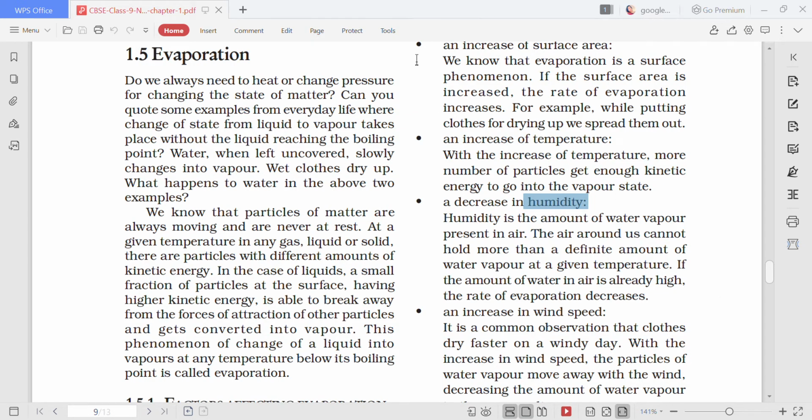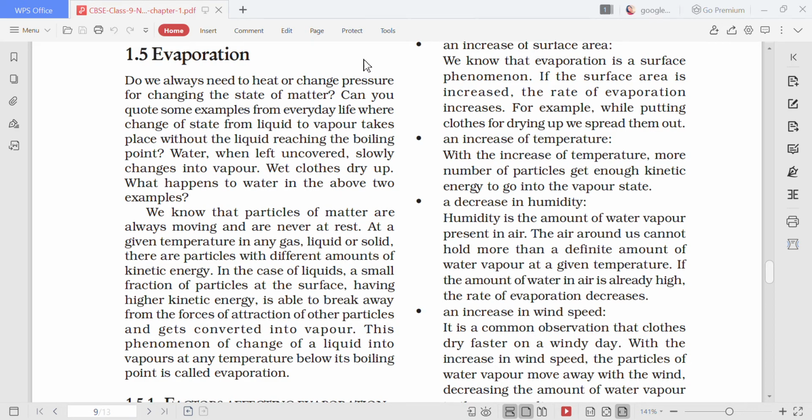Number one is increase in surface area. You will write everything. Then number two, increase in temperature. Then number three, decrease in humidity. And number four, increase in wind speed. So it's not that you will only write the heading line, you will write everything. This is a long answer type question.